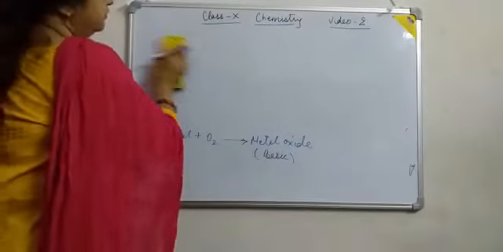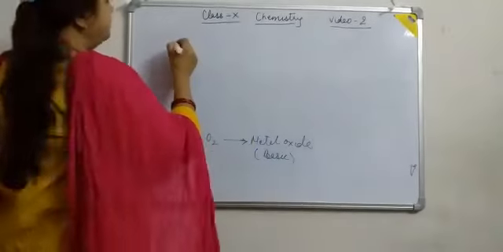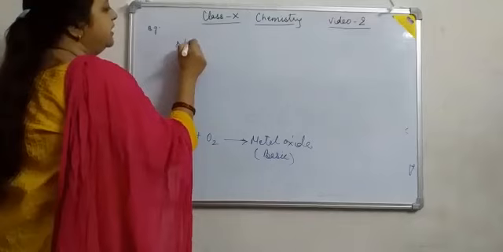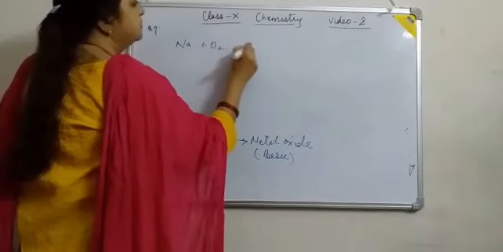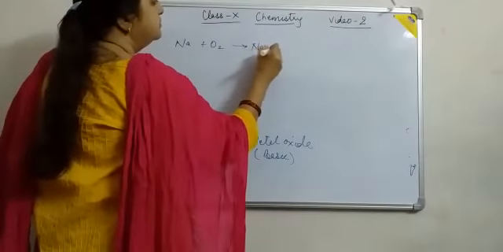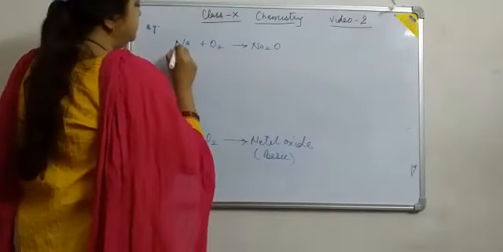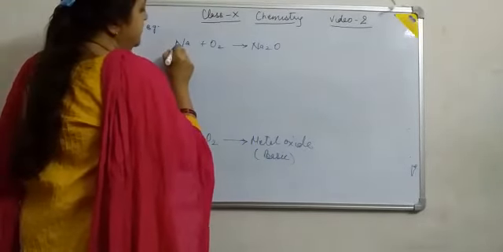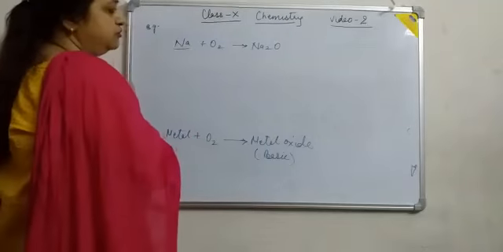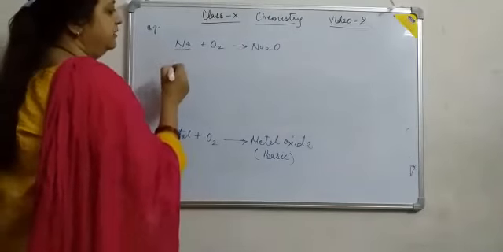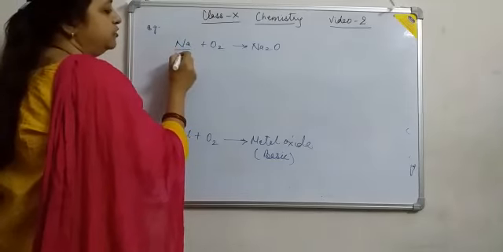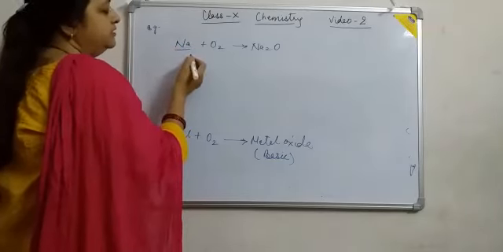For example, when sodium reacts with oxygen, sodium oxide is formed. We keep sodium metal in kerosene because when sodium is exposed to air, it starts burning.